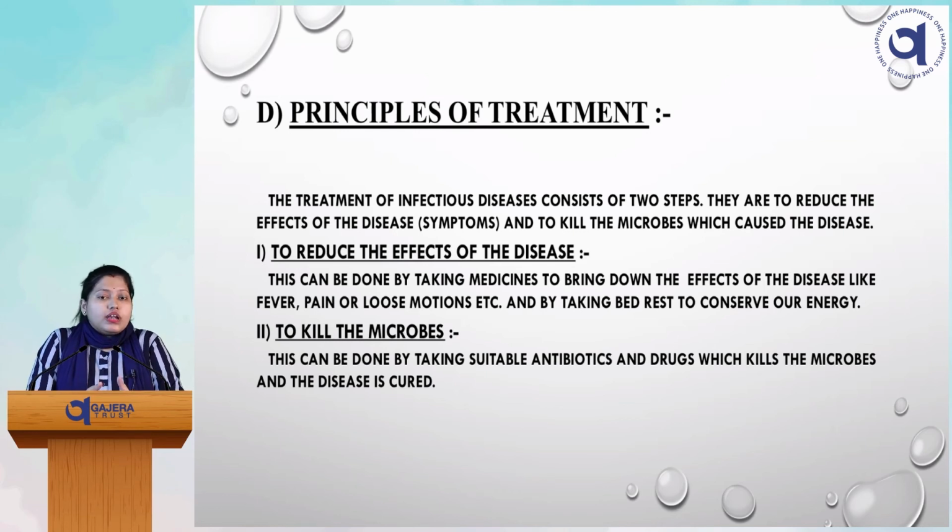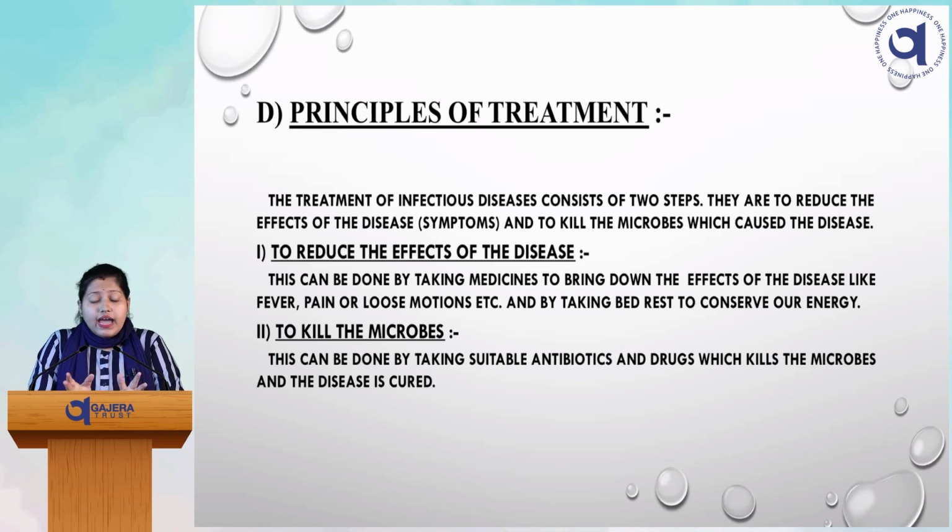For this reason only we have been fighting the corona pandemic for the last 2 years, because there is no specific medicine through which we can kill the microbe. So in that case we can only reduce the effect of the disease. That means whatever the sufferings, for example your headaches, your sore throat, your temperature rising, all this can be reduced. That is the treatment for a viral infection specifically.